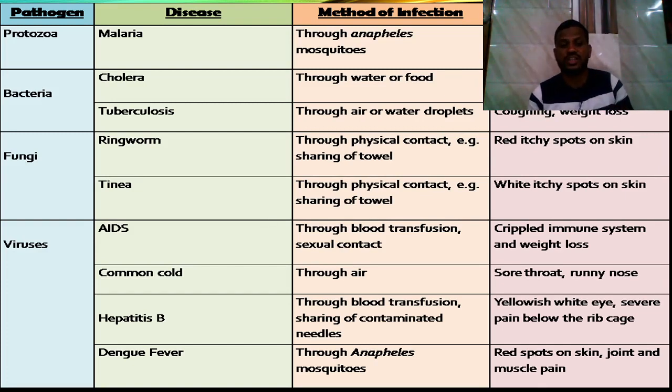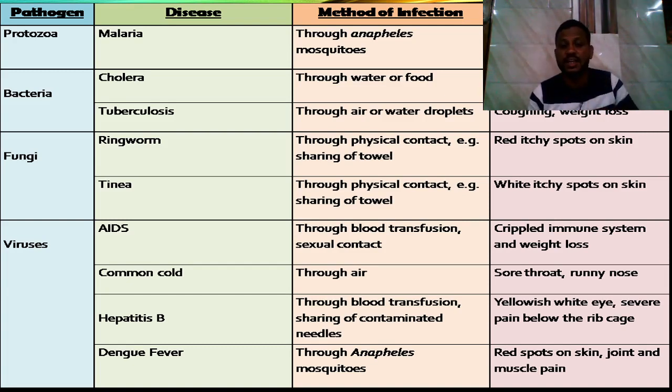Bacteria cause cholera and tuberculosis. The mode of infection is through water or food. If we drink contaminated water or food, it may cause cholera. And tuberculosis will spread with the help of air and water droplets.